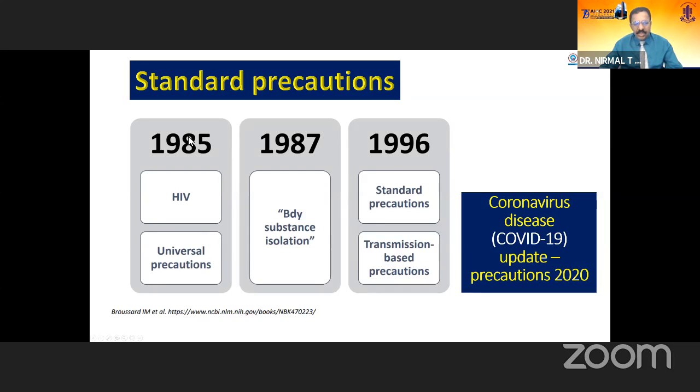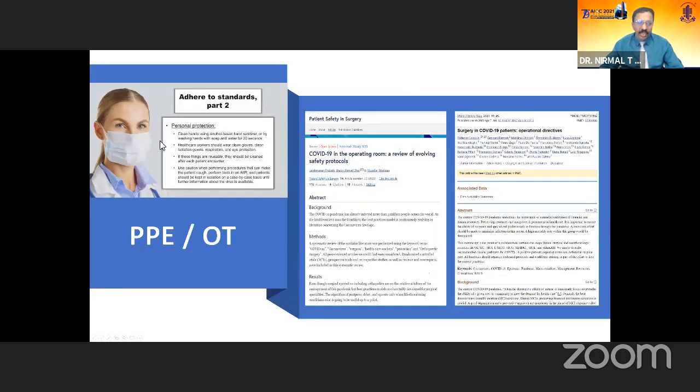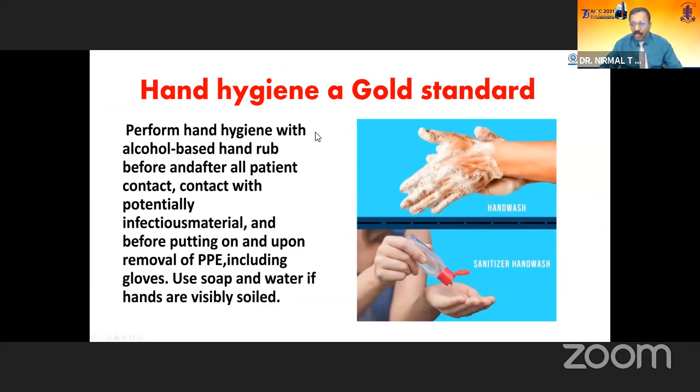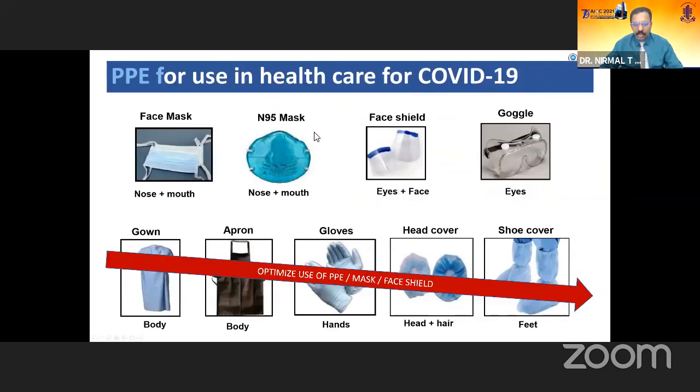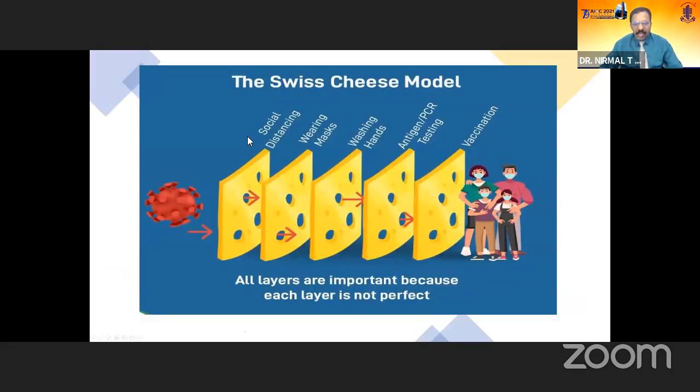The standard precautions have evolved over a period of time with every epidemic, and now standard precautions with COVID update have to be followed. And these are all given in the various guidelines as well as patient safety standards. Hand hygiene continues to be the gold standard, and PPE has to be optimized and used judiciously because of not only non-availability, but also the problem with biomedical wastage. And you have to see that all layers are followed in the hospital, right from social distancing, wearing masks, washing hands, RT-PCR testing, as well as now the vaccination.